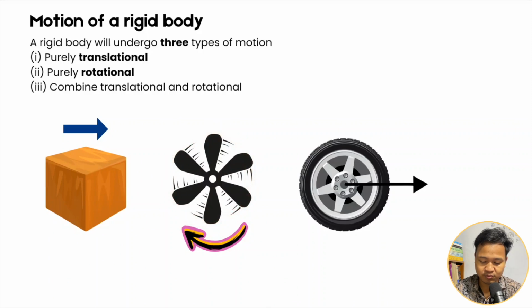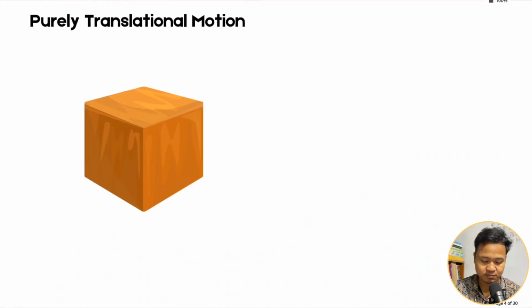Like a wheel of a car, it rotates and at the same time it also has translational displacement, so it is rotation and translation combined, translational plus rotational. Okay, right, three types of motion: purely translational, purely rotational, and combined translational and rotational. Okay, now let us see purely translational.